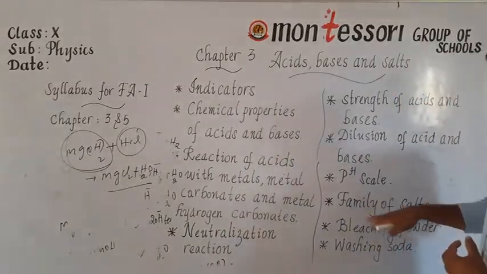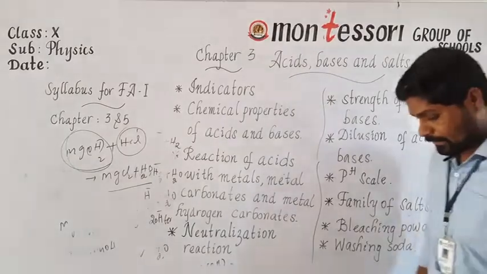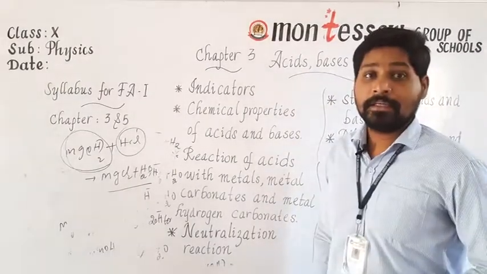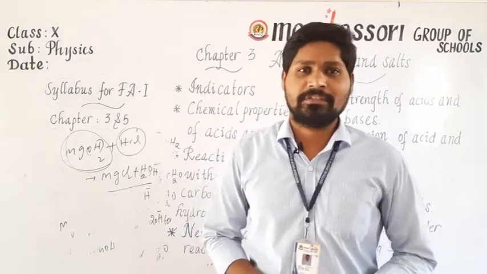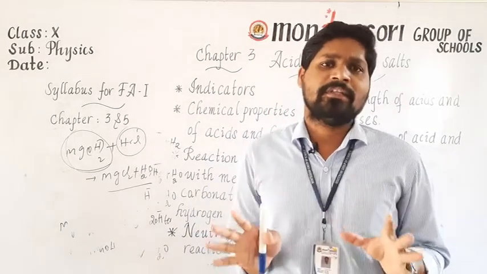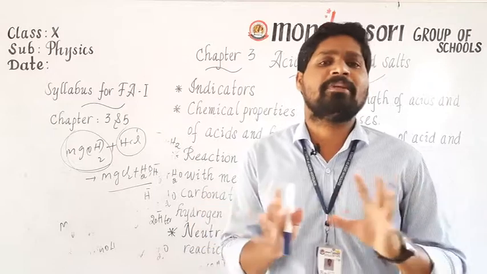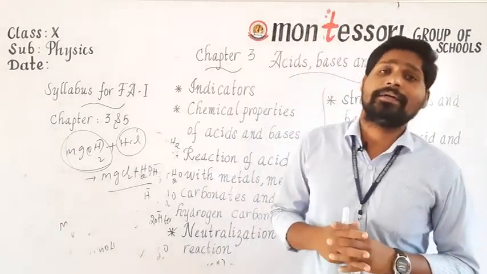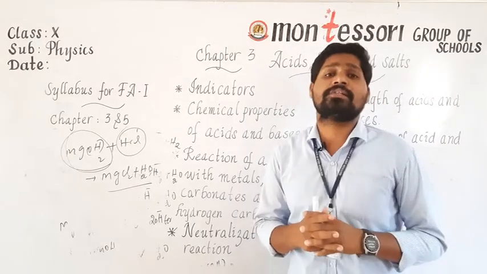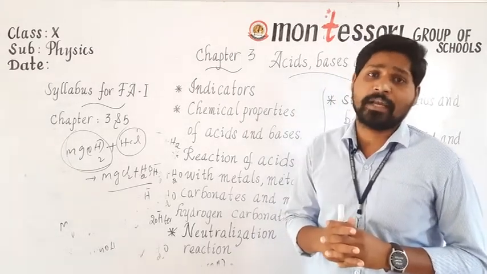Next one is here. The next topic is family of salts. As you know very well, where do we get these salts? In a neutralization reaction. The reaction between acid and base will produce salt and water. So we get salts by the reaction of neutralization.